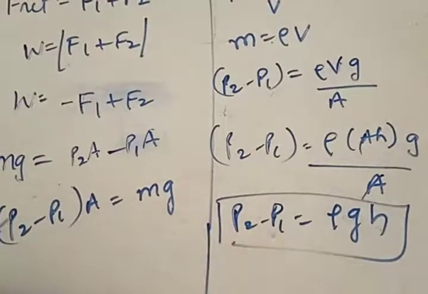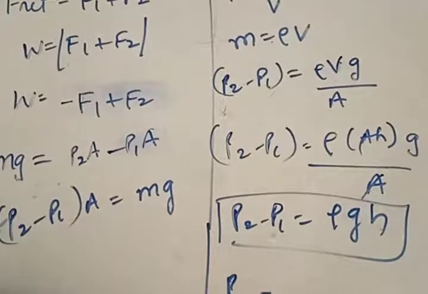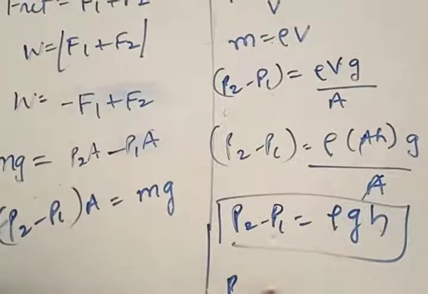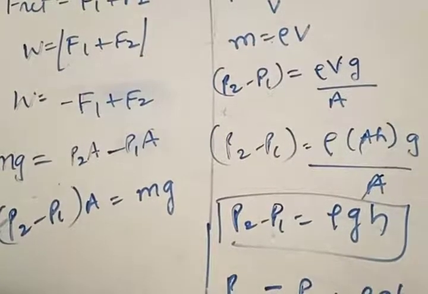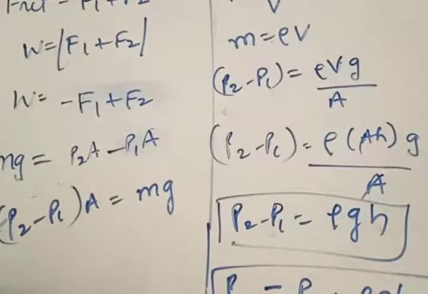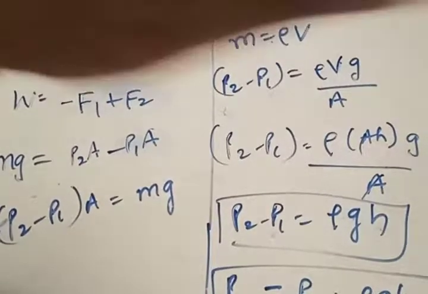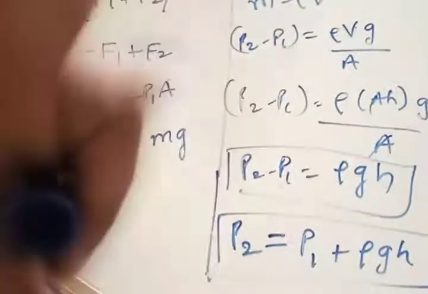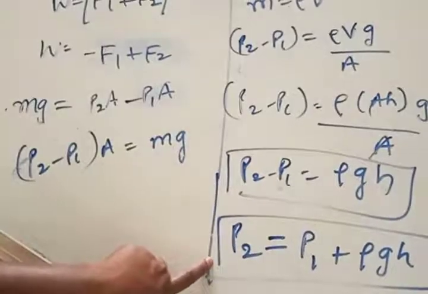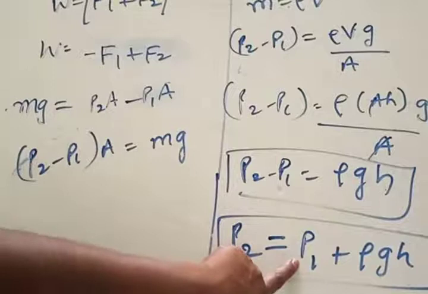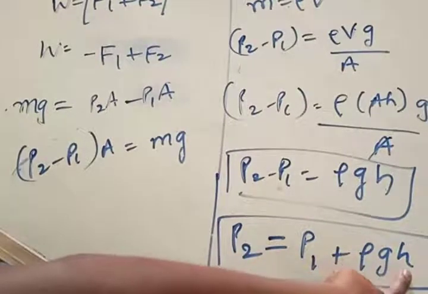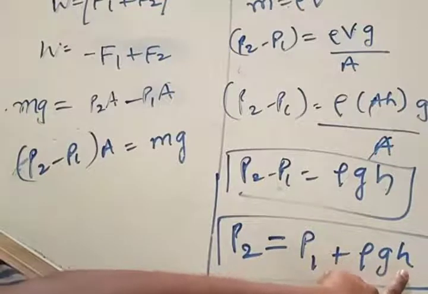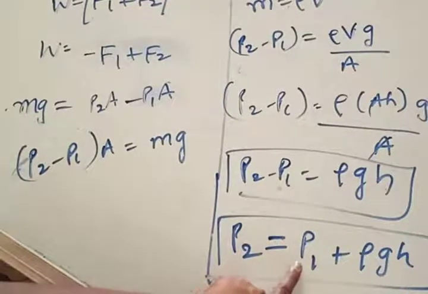rho, the density, into g into H, where P2 is the final pressure at the bottom location. Pressure P2 at the bottom location is equal to P1 plus rho gH. In which fluid you are moving? Pressure at the bottom location is equal to pressure on the top surface plus, at what depth you are now from the top surface? Something is added to the pressure on the top surface.